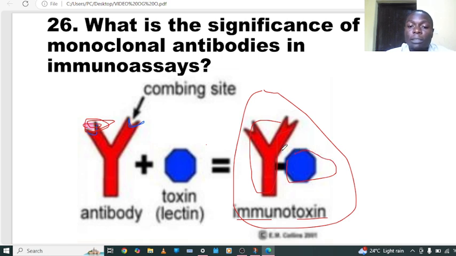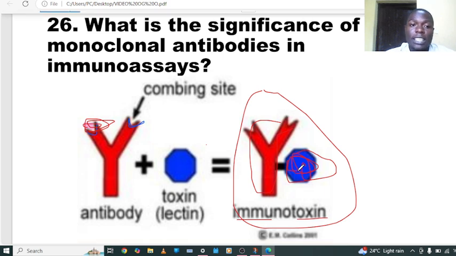This antibody is injected, and because it is specific to, for example, a tumor receptor, it goes and binds with the cancer cells. Then after binding there, the toxin can be released and go to kill those cancer cells by inhibiting protein synthesis.